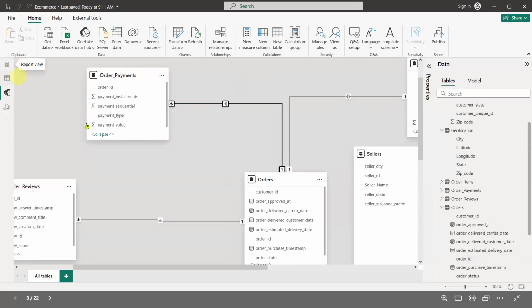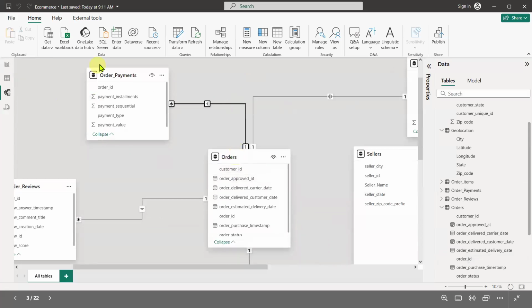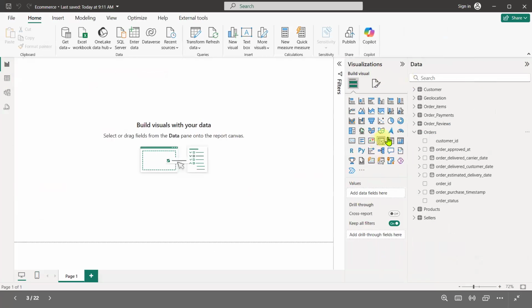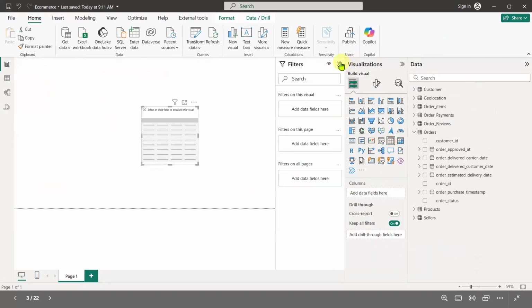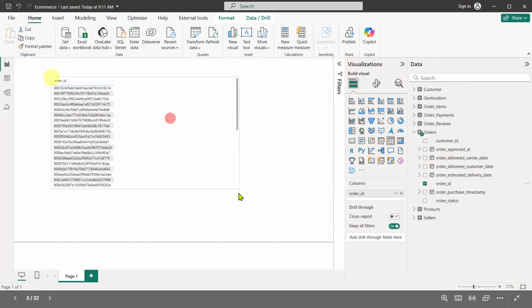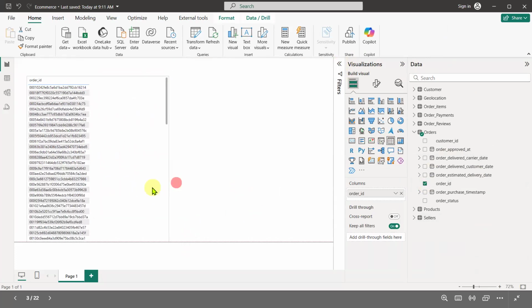So how does it work? What I'm talking about is the flow. Let's consider this order table and order payment table. I'm going to show it on the screen. So I have this order table. Let me create this order table here like this. We have the order ID. I'm going to create two tables.